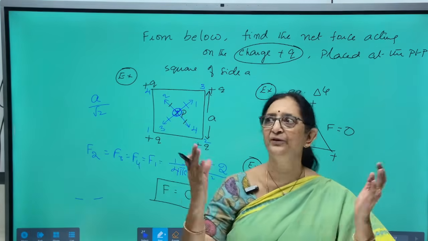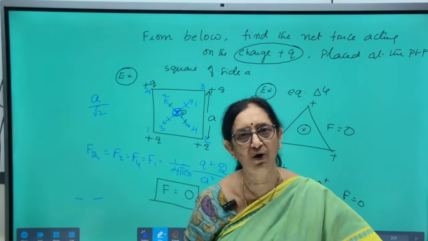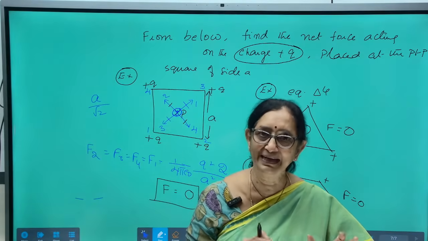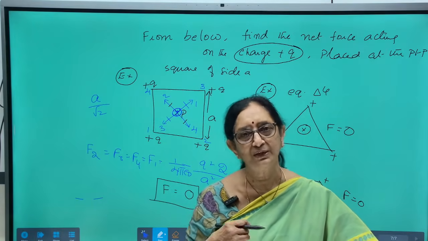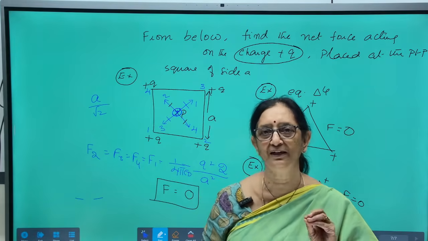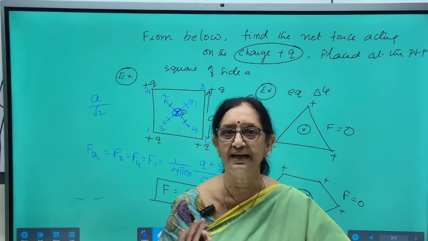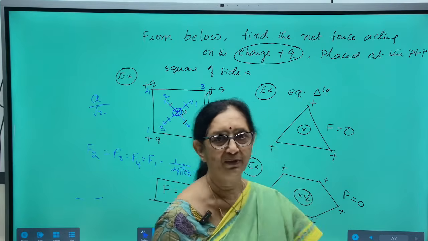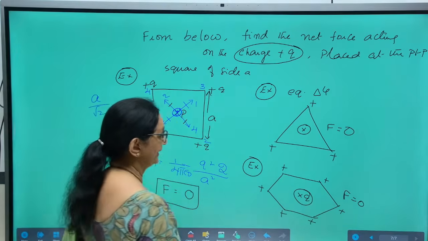Similarly, if you take a cube and place 8 charges at the 8 corners of the cube, if the charges are similar and identical, with the same magnitude and same nature, then whatever charge is placed at the center of the cube, the net force acting on it is equal to 0. If you have that point in your mind, it is very simple to get the answer.